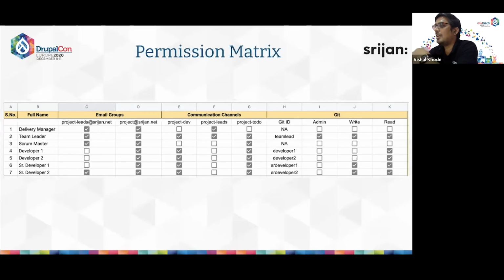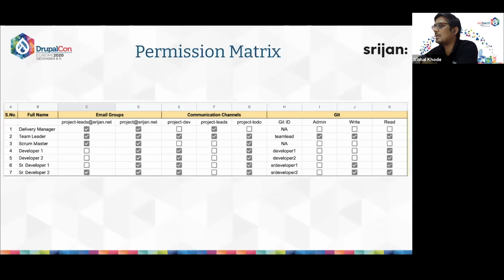Similarly, we have also listed all the users' Git IDs. In the current project, if we follow GitHub or GitLab or any other Git platform, we can list down all the users' Git IDs, and we can also define which user has what permission based on the role that we have added in the access matrix.